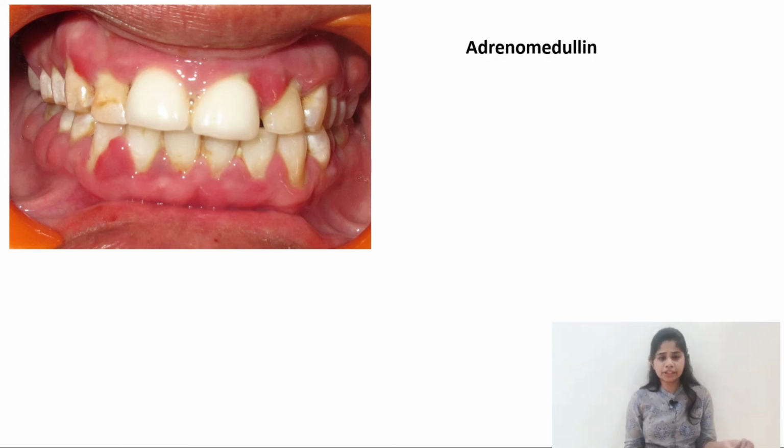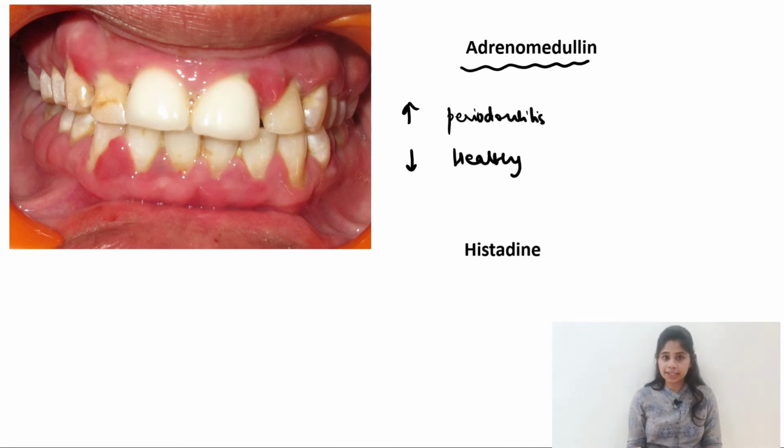Now coming on to the minor defensins such as adrenomedullin. Now studies have shown that the quantity of adrenomedullin is upregulated in case of periodontitis cases as compared to the healthy individuals. Now coming on to histatin. Now histatin is seen to have antifungal action. So even histatin is upregulated during fungal infections such as candidiasis, whereas it is downregulated in case of the healthy situations.